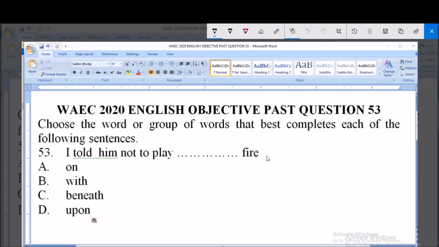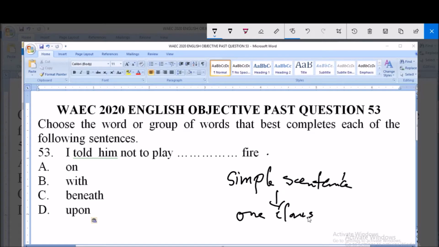So this is a simple sentence. And in every simple sentence we always have what we call one clause. So we don't have to debate on this. It's a straight question. Option A says on, B says with, C says beneath, D says upon.